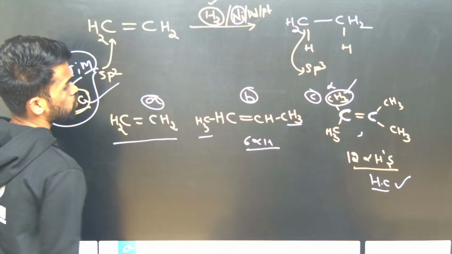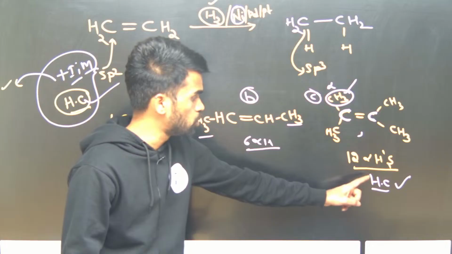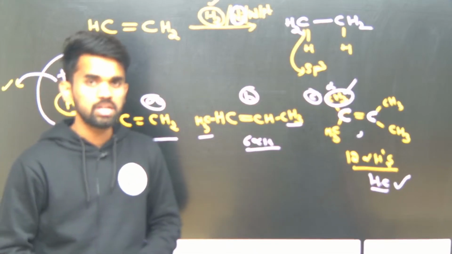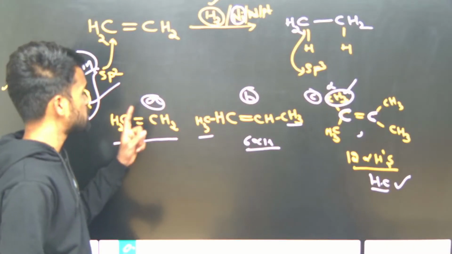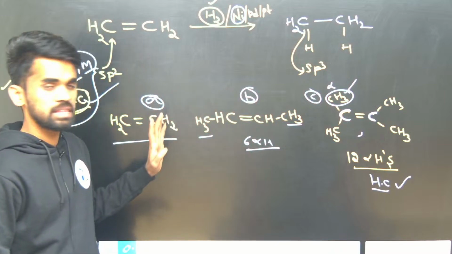Here there are no alpha hydrogens. So where do we have more alpha hydrogens? Here. So it will be more stable. If it is more stable, it will be less reactive towards hydrogenation. So what will be the stability order? The stability order is C is more than B, and B is more than A. This is the stability order.